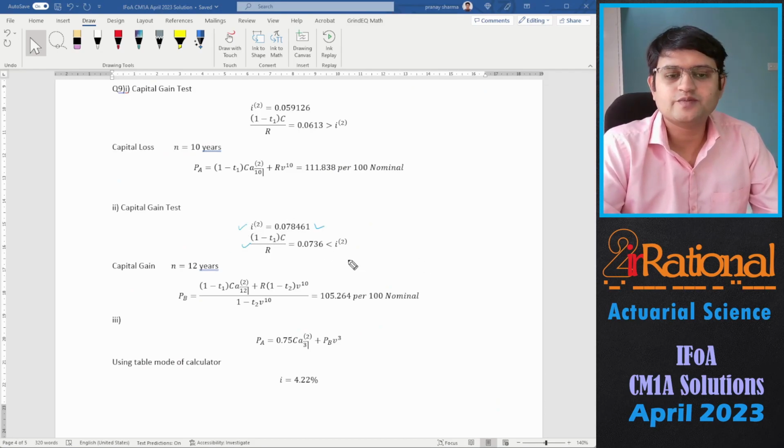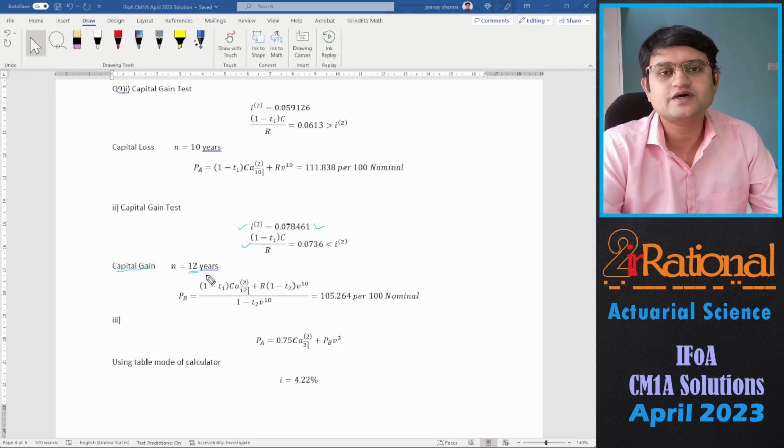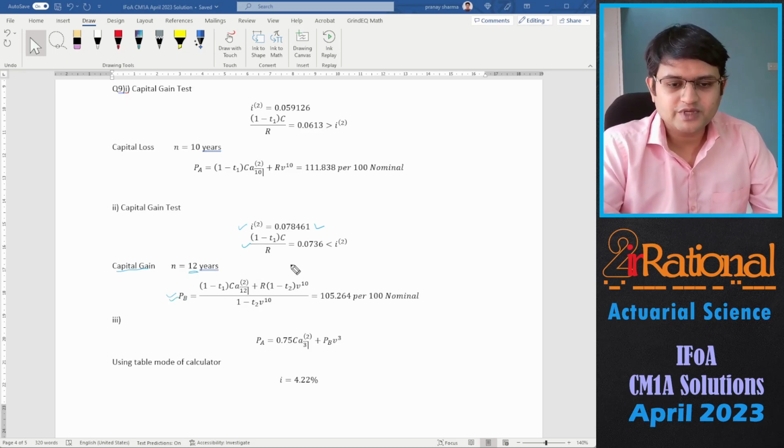Remember, here it will be according to 8% and tax according to whatever was given for B. So we can see we have capital gain, so n is equal to 12. It is the later date from the point B buys. That would be 3 years after A had bought that bond. So we'll use the formula to calculate the price B would pay. We'll have to include both the taxes, but again according to investor B.